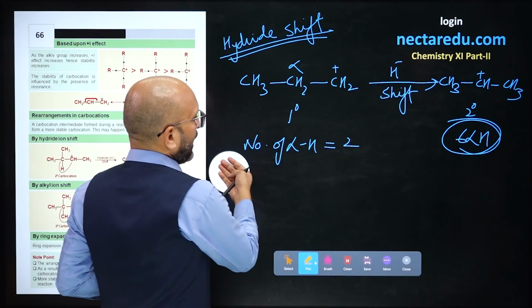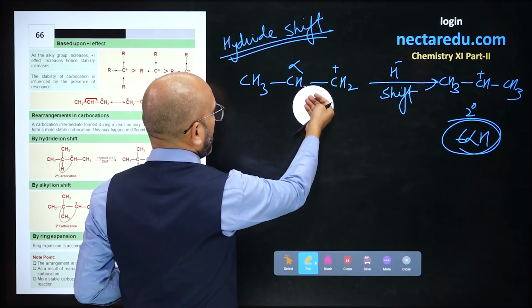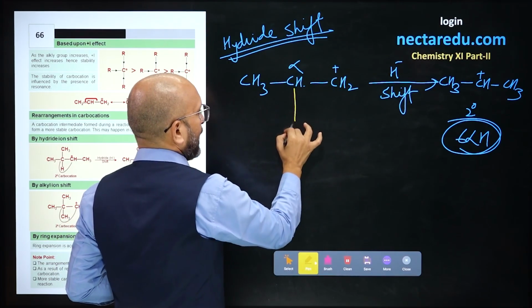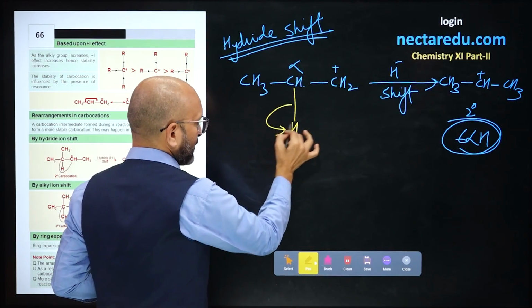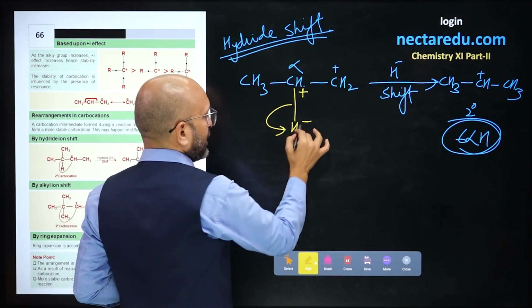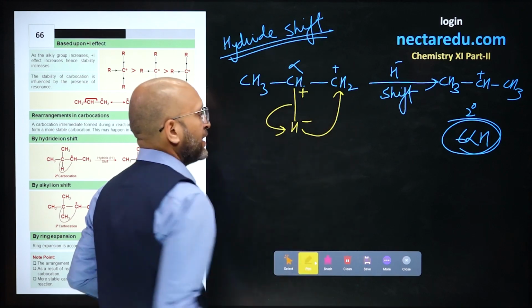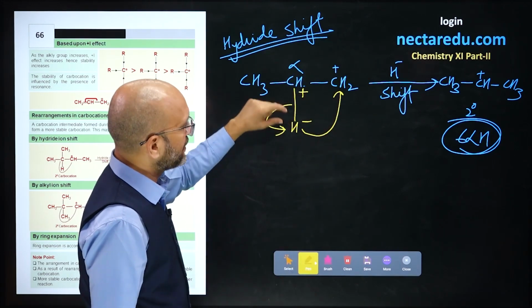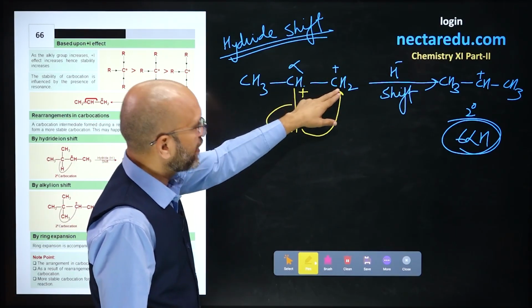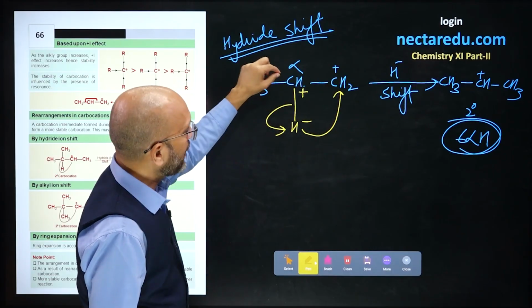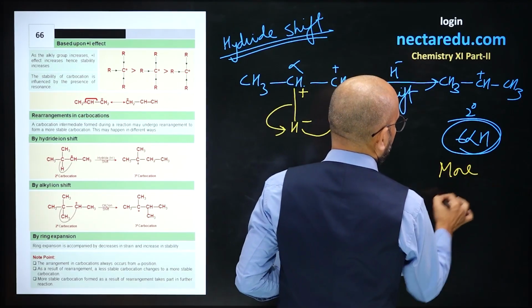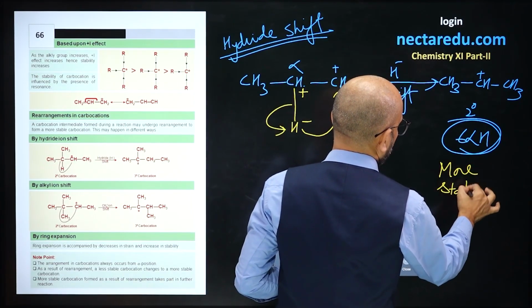What exactly happens? I'll show it to you over here. We see this has a hydrogen, this will break like this, H minus, and the carbon backwards gets a positive charge. This H minus shifts to this carbon plus, and H minus and carbon plus form a C-H bond. So instead of CH2, it becomes CH3, and the back carbon gets a positive charge, and this is more stable. So this is the rearrangement due to hydride shift.